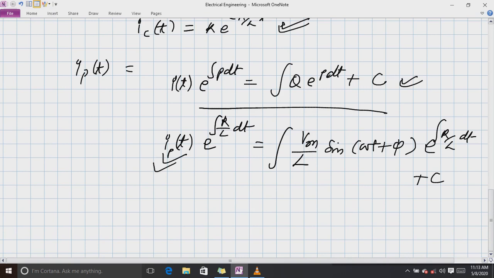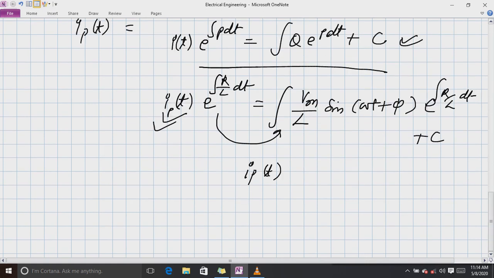Okay, so one more thing, you see, for finding out the particular integral, this will be moved toward this place. So we will get the value of IPT. Let us not solve it, because you can see there is a sinusoidal term and also an exponential term. So we have to do it in parts and it will consume time. So let me move directly to the answer.